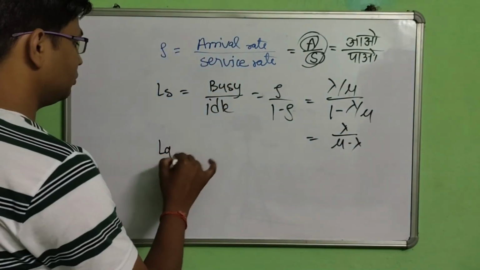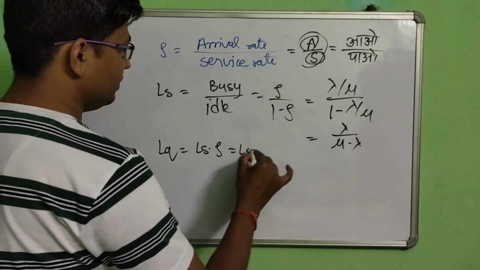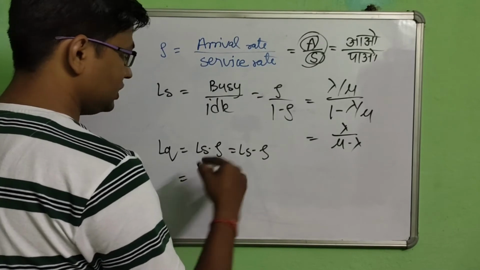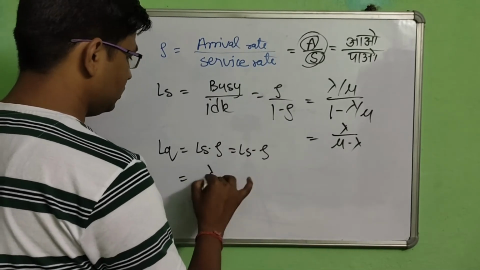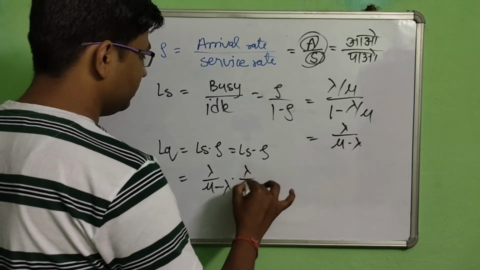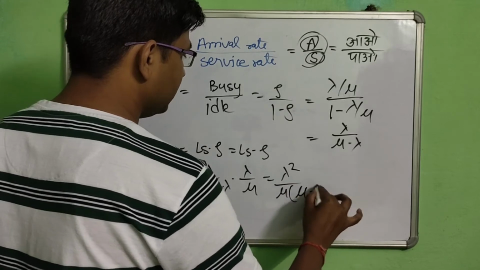For LQ, LS into rho or LS minus rho, both are the same. So lambda upon mu minus lambda into lambda upon mu is lambda square upon mu minus lambda.